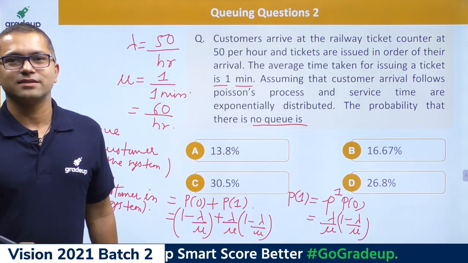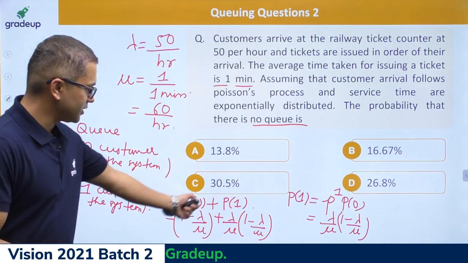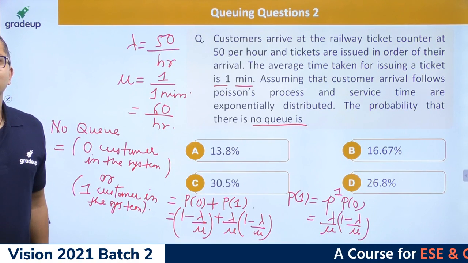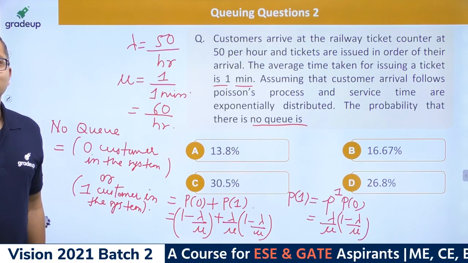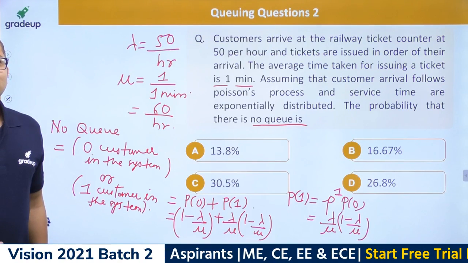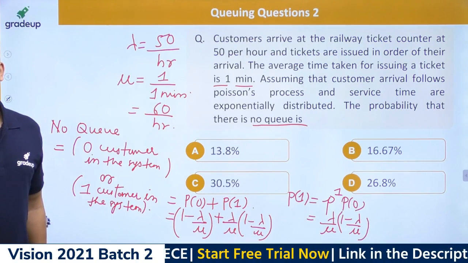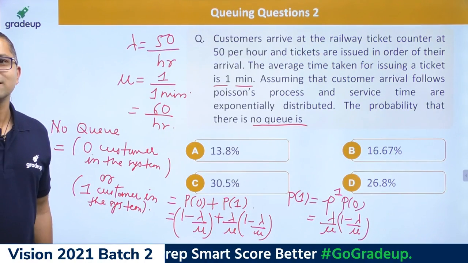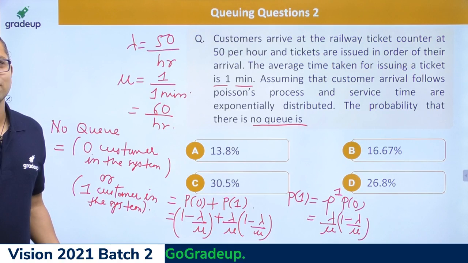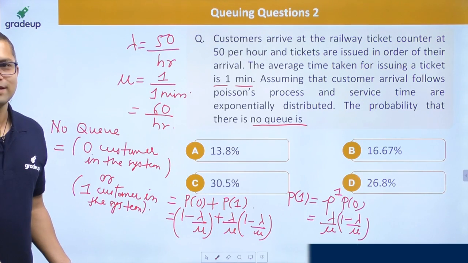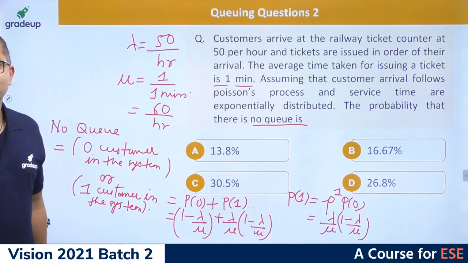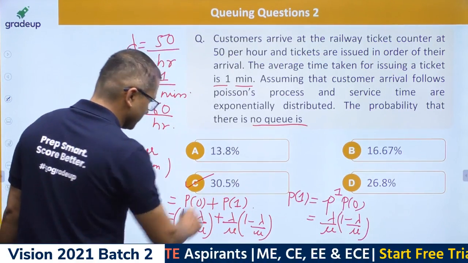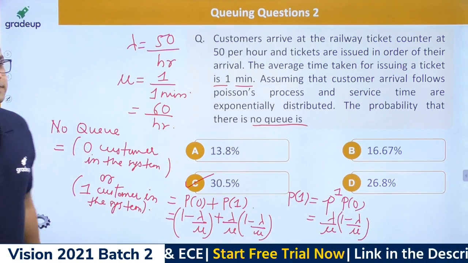So Ashi says it's a B. Are you getting a B after putting this? How much are you getting? Krishna has already calculated it and told the correct answer, right? Ankit, yes, exactly. Now you're getting that. Yes, you'll be getting a C, 30.5% if you look at this.